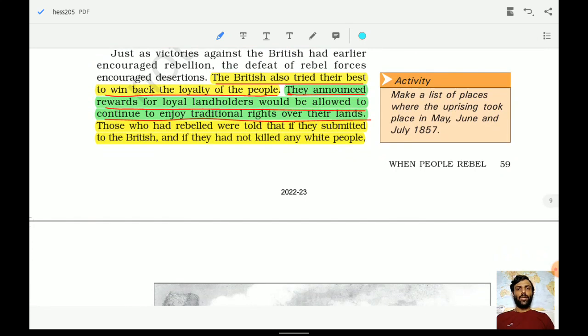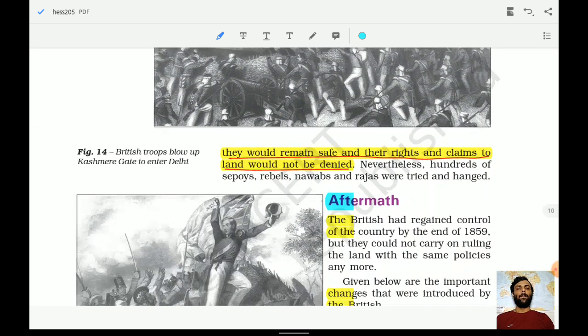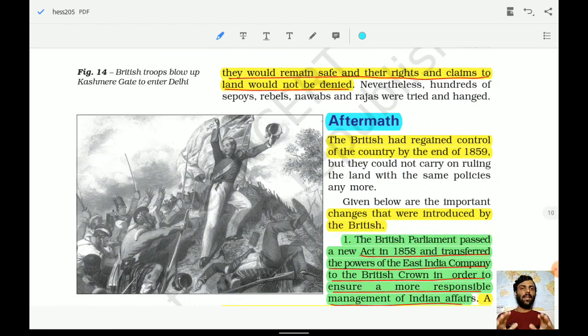The British also tried their best to win back the loyalty of the people. How? They had their way of allurement and providing different things. They announced that loyal landholders would be allowed to continue to enjoy their traditional rights over their lands. Those who had rebelled were told that if they submitted to the British and had not killed any white people, they would remain safe and their rights and claims would not be denied. So these were the tricks used by the company, or these Britishers.